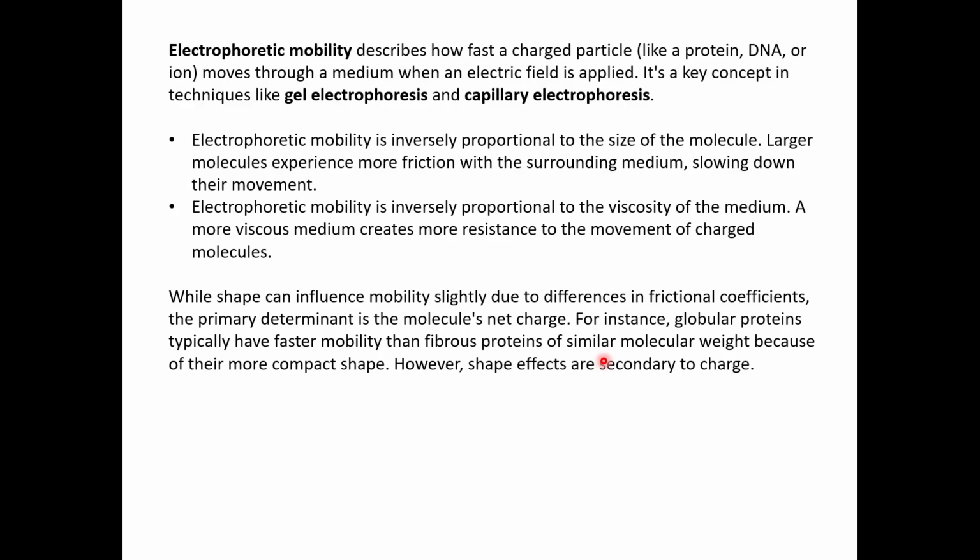That is why when we run plasmids on the agarose gel, we get three different bands. We get the circular band, the nicked form, and the linearized form. Everything is at a different position, even though they are all the same molecule. However, the effect of shape on electrophoretic mobility is secondary. First comes the charge, and then it depends on the shape as well.